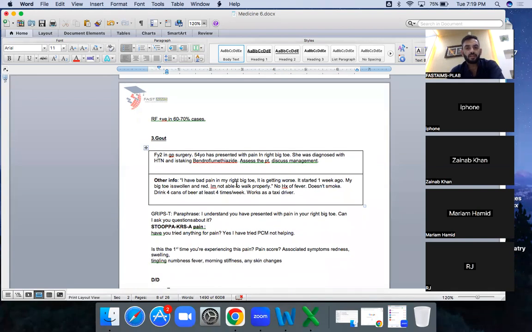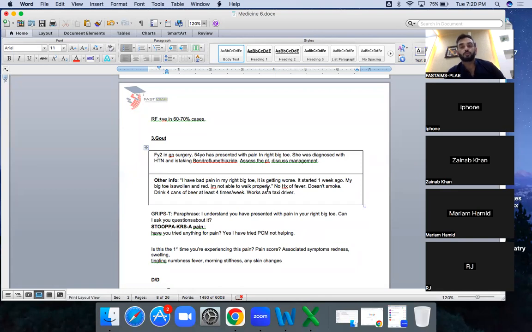I have pain in my right big toe. Right big toe is very much specific to this, but you will not assume. You will rule out everything. It started 1 week ago. My big toe is swollen and it's red. I'm not able to walk properly, because you cannot assume that septic arthritis can present in this way as well.